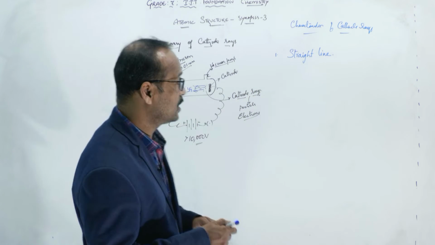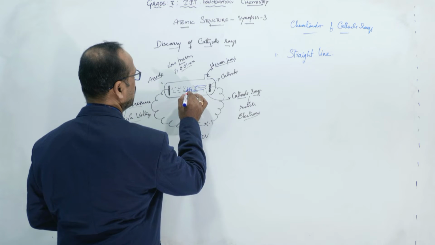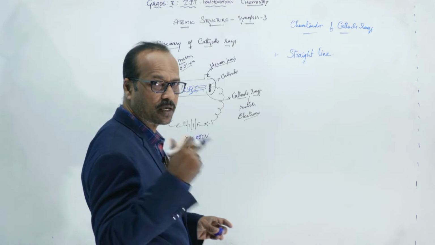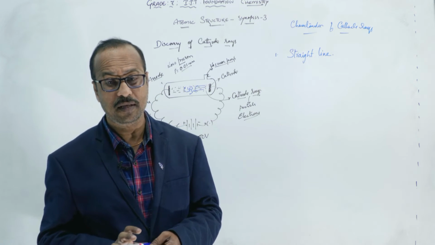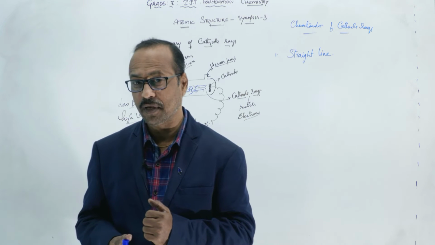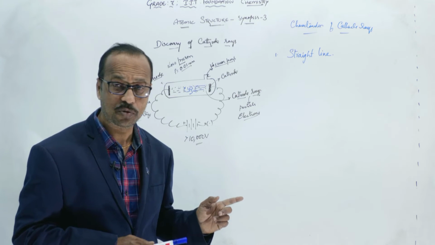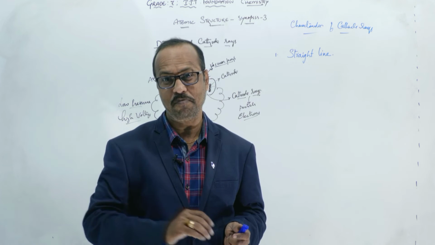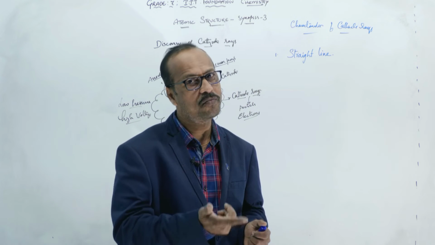But you observe that when these cathode rays strike the wheel, it started rotating. Normal rays cannot produce mechanical energy, but here the wheel is rotating. The meaning is that these are not rays but particles. Particles can rotate the wheel.